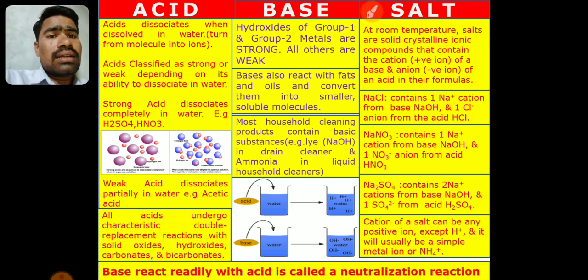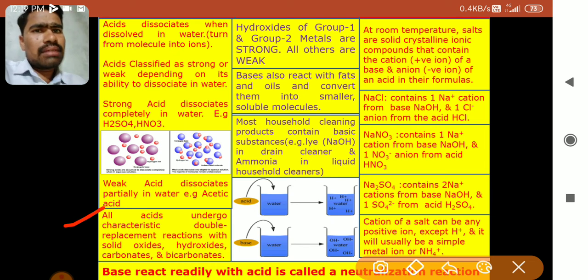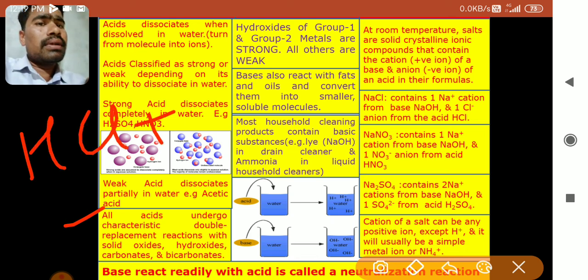See, all acids undergo characteristic double displacement reactions with solid oxides, hydroxides, carbonates and bicarbonates. This is the important thing you should remember. For example, I'll give you one simple example. HCl plus, let us take any solid metal oxide, for example Na2O.